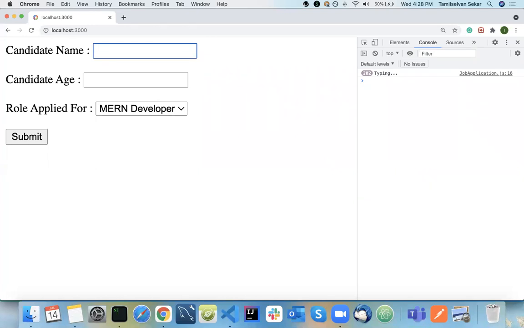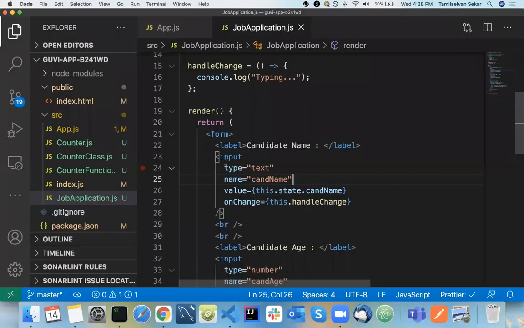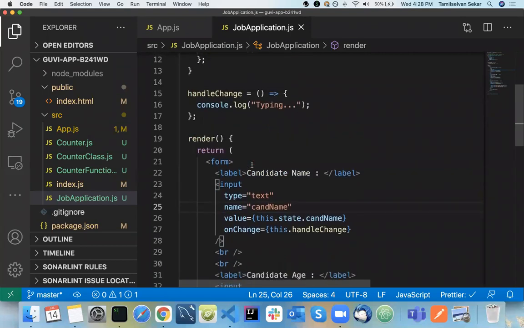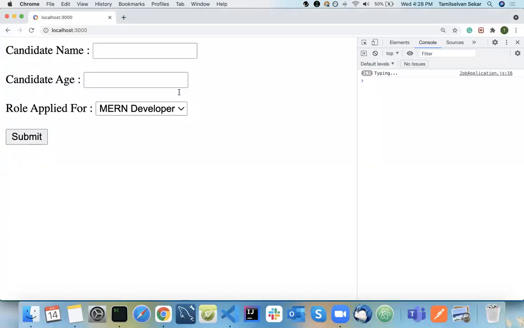So now, what is the solution? You guys are going to answer me. What is the solution? Whenever we type in, we need to call our setState and set our value to that particular state. Simple. Yes, exactly, that's what you mentioned. Now, maybe in your JavaScript part, you might have learned about events. I need to confirm that. Did you guys learn about event, event.target, and other things? I'm not sure about that.